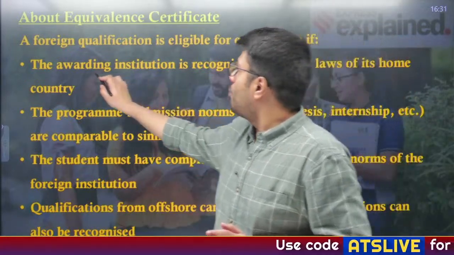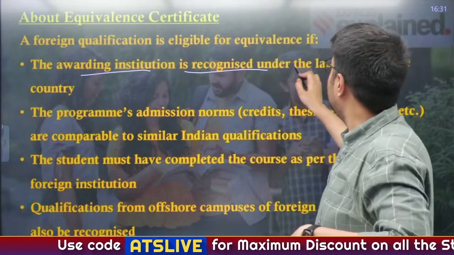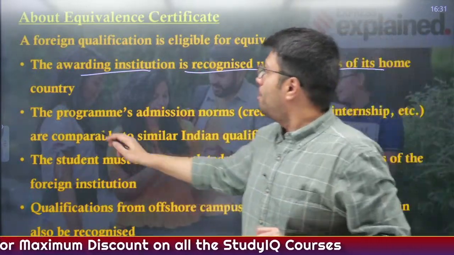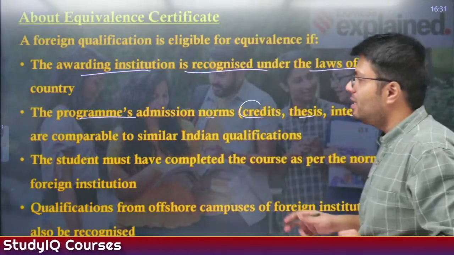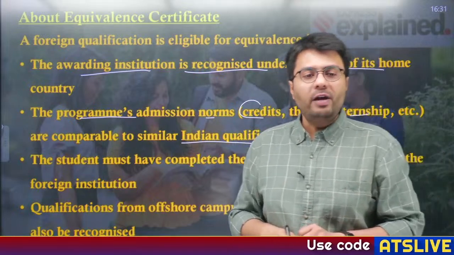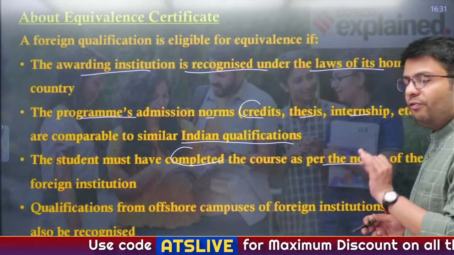Now, what is the process, or what kind of qualifications will make you eligible to get equivalent certificate? Now, the awarding institution, that is your college in foreign country, if it is recognized under the laws in its home country, then you're eligible. The programs, admission norms, that is credits, theses, internship, etc. These are comparable to Indian qualifications. The students must have completed the course as per the norms of the foreign institution.